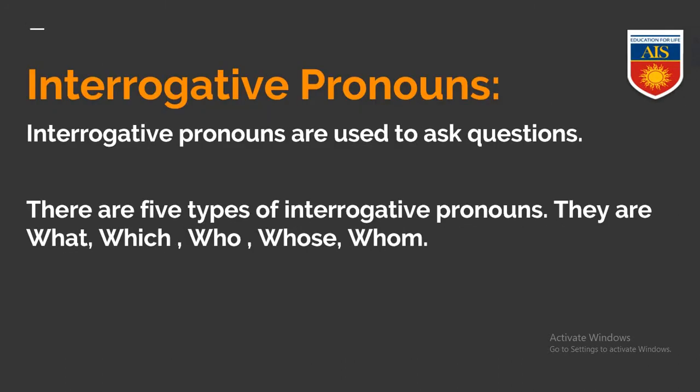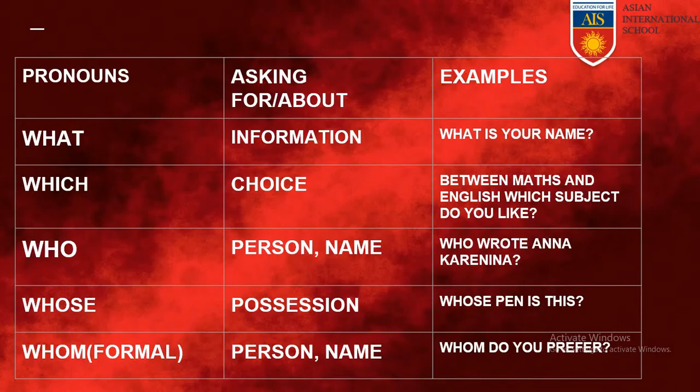Next is interrogative pronouns. Interrogative pronouns are used to ask questions. There are 5 types of interrogative pronouns. Those are what, which, who, whose and whom. All these 5 pronouns have 5 intentions. What are the 5 intentions of these 5 pronouns? These 5 pronouns are used to ask about separate questions.